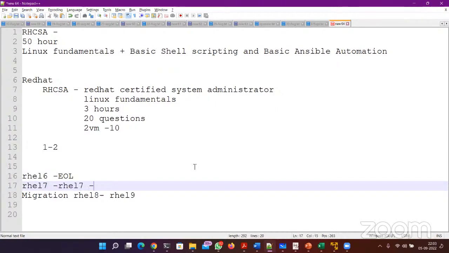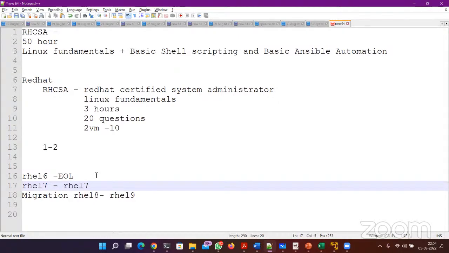So yes, from RHEL 6 to 7, the migration is possible, although there are 3-4 steps involved. If you want, I can share that as well. But mostly you will be seeing RHEL 7 to 8 and 8 to 9, not 6 to 7. It will be very rare, because normally RHEL 6 will be completely removed and RHEL 7 will be installed fresh from scratch on the servers. But still there are some exceptions.